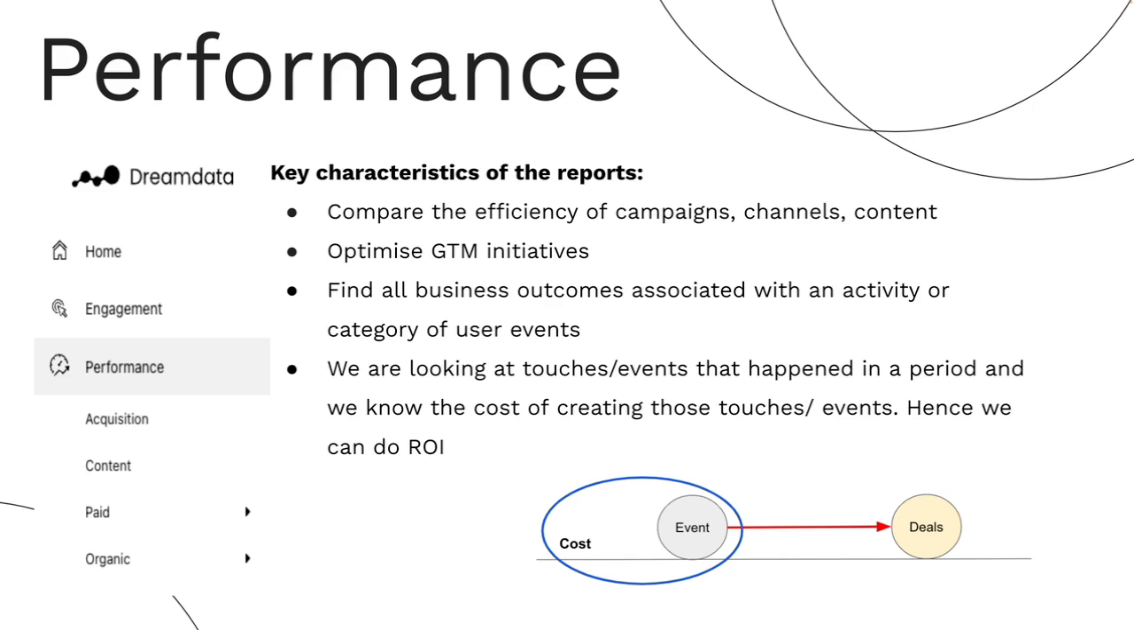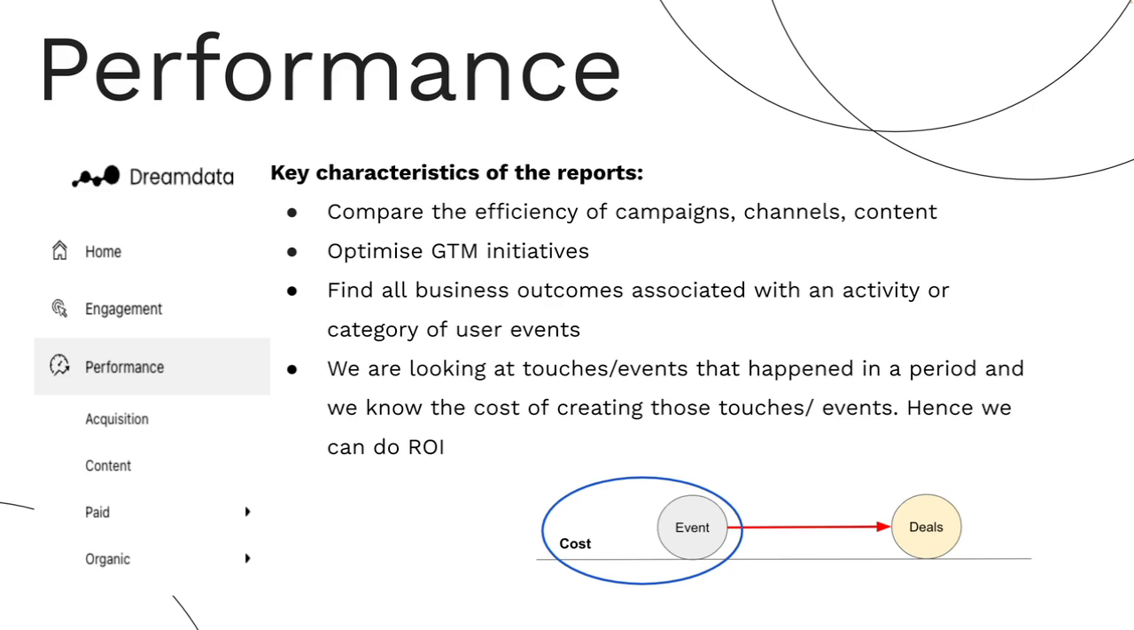What is performance about? So performance consists of acquisition, content, paid, and organic reports. The key characteristic of all the reports is the same. So we're looking at campaigns, channels, and contents. We are trying to optimize our go-to-market initiatives.